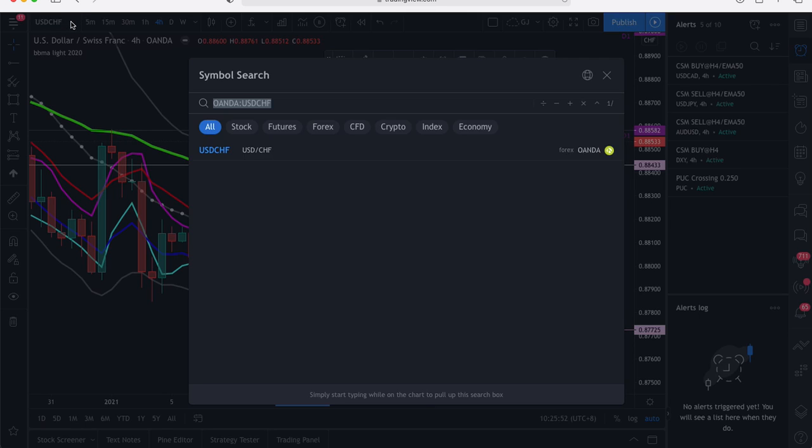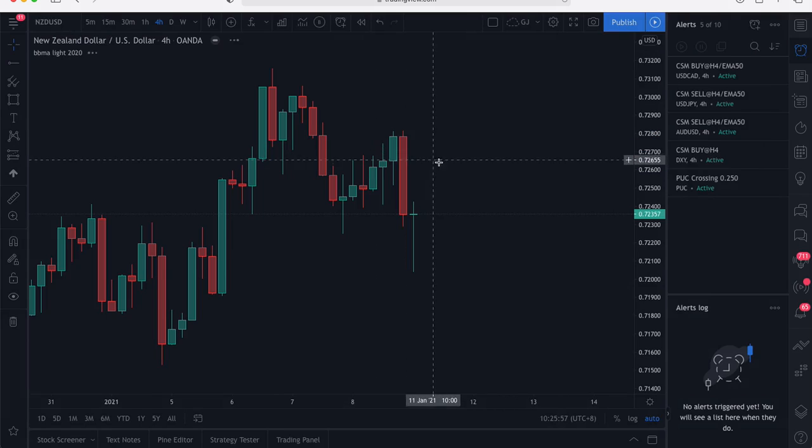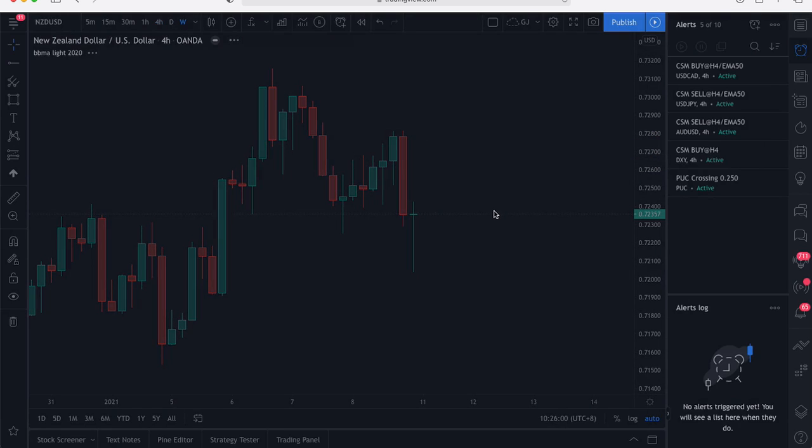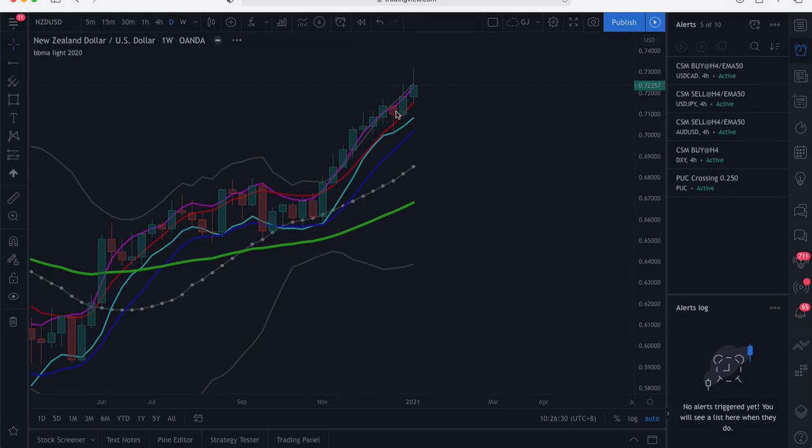And the last pair, NZD USD. NZD USD weekly time frame, let's see. It's closed right at the top BB. This is still a re-entry sell. We want to try to sell. Like I said last week, we've been trying to sell NZD USD since November last year, and every week it keeps going up except for this week. And I think this week it gave us a loss. Past 2 weeks.